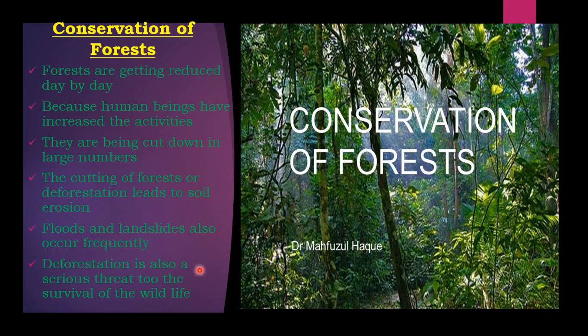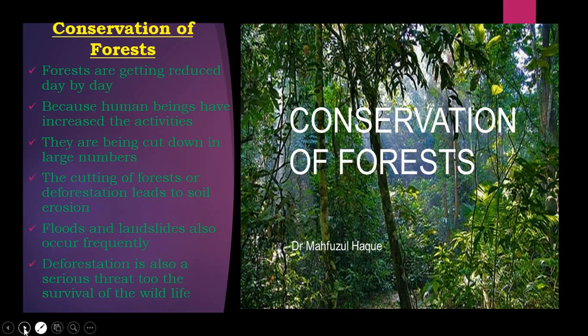And deforestation is also a serious threat to the survival of wildlife. When the trees have been cut, the wild animals will have a lot of problems to survive because they have no trees to live in. Then they will find food difficult, and it will be a threat to their life, because anytime man can kill them, or they may come into human places and be killed.